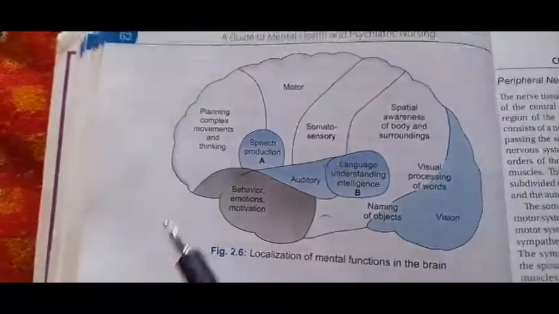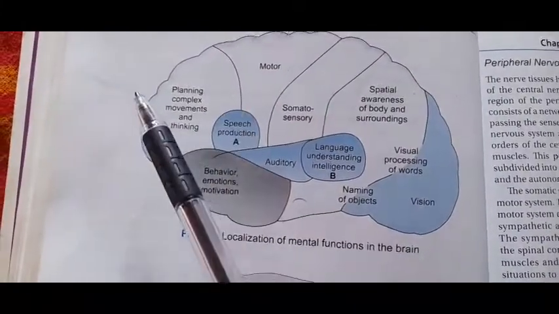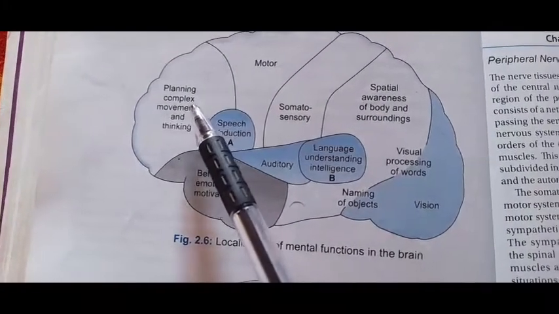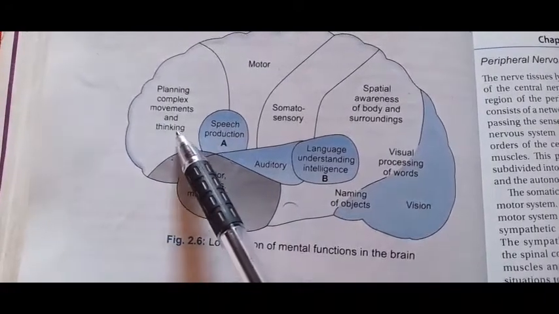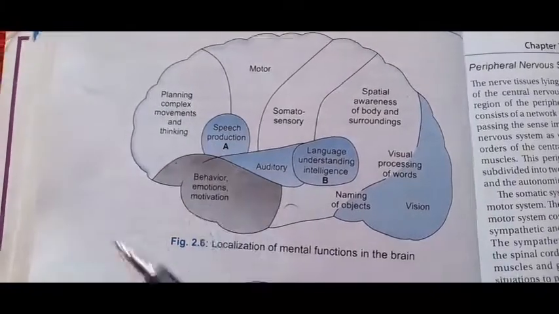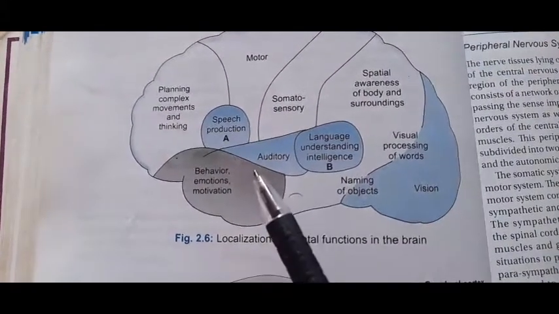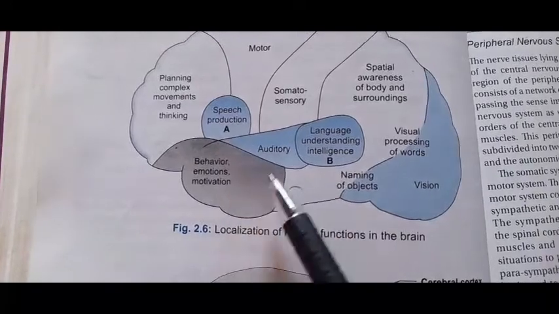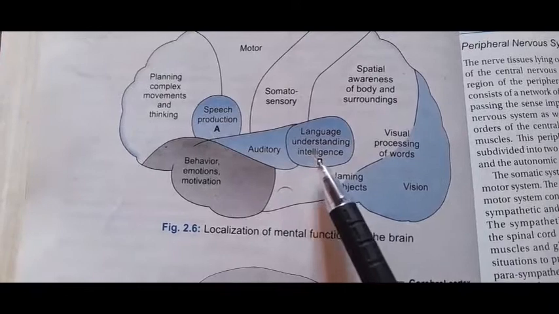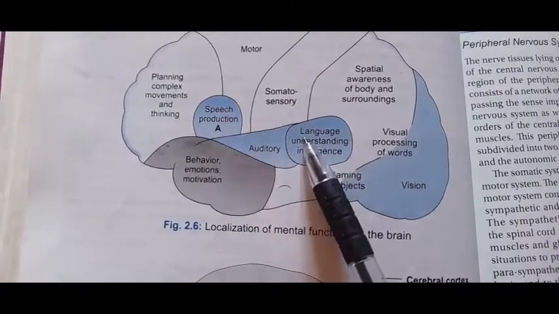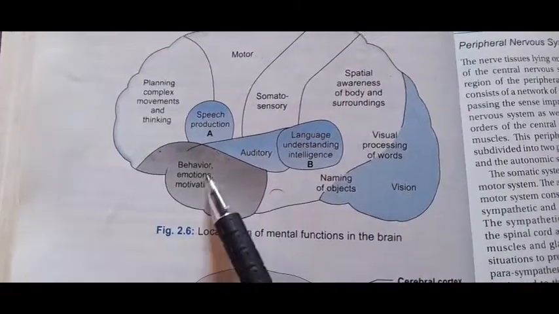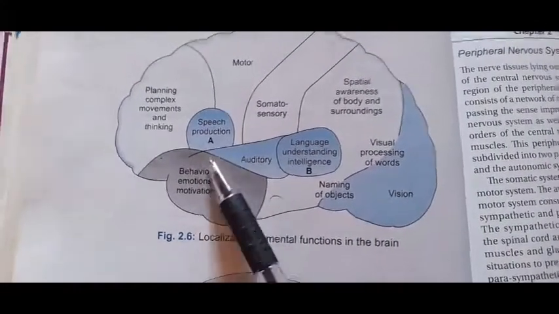The frontal lobe is responsible for planning, complex movement and thinking. All the thinking, complex movement and planning are controlled by the frontal lobe. Next, the temporal lobe handles speech production, auditory and language understanding, intelligence. Next are behavior, emotions and motivation. These are controlled by the temporal lobe and the frontal lobe also.